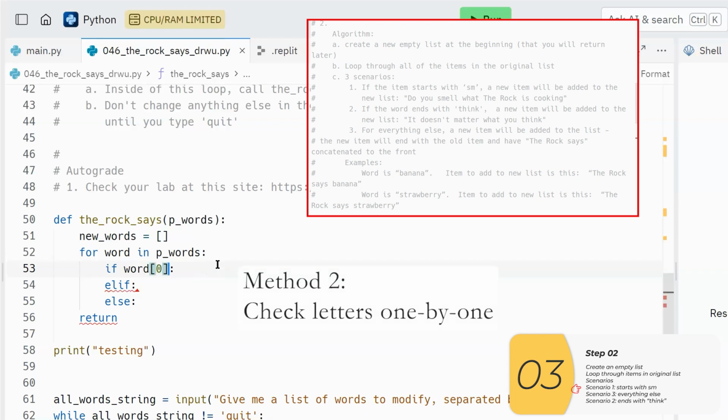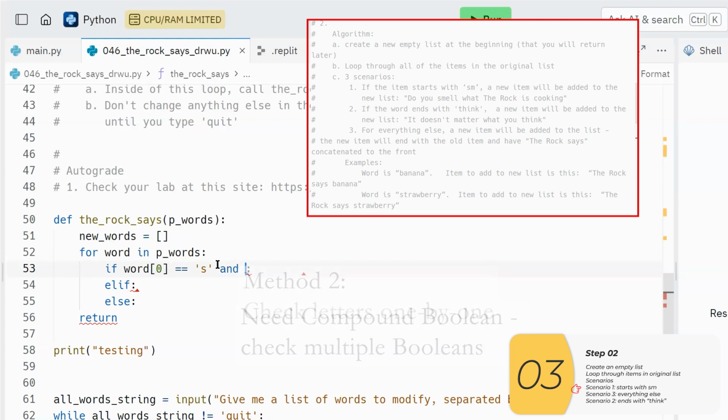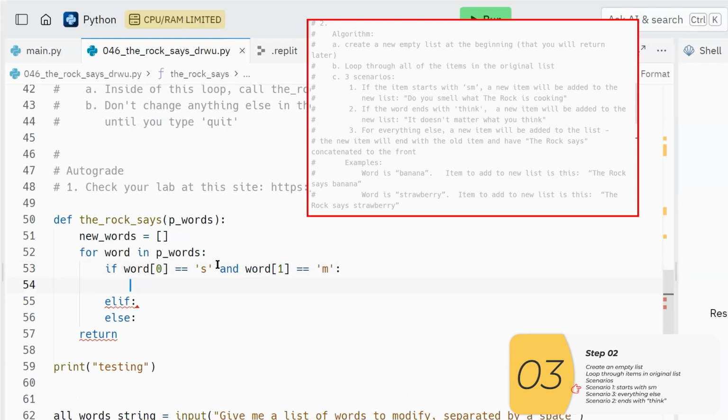If word bracket 0, remember the lists start with 0, and I'm going to check to see if this is equal to S. Now this is not going to be enough. I need to check to see if the second letter is an M. So in this type of scenario, I'm going to use a compound Boolean. I'll need to have 2 Boolean expressions, and I'll need to join them with either and or. In this case, I need them both to be true. And when I need both things to be true, I'll use an and. So I can do this if word 1 is equal to M.